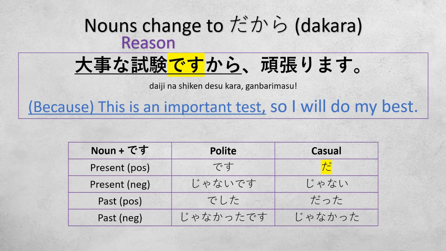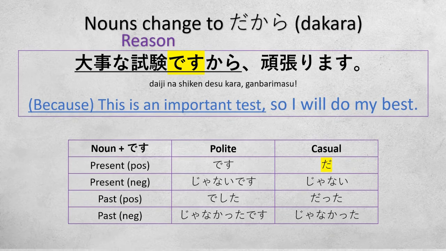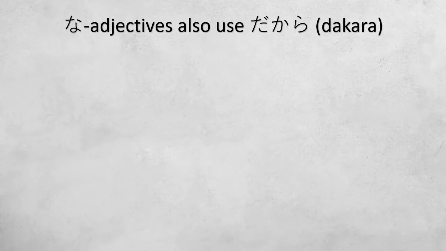Again, we can also say daiji na shiken janai kara. It depends on the situation whether you will use present tense or past tense, in the positive or negative. Now, for the na adjective, we can also use dakara for the casual form. Dakara.